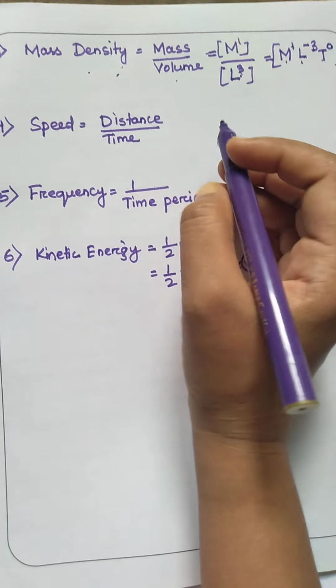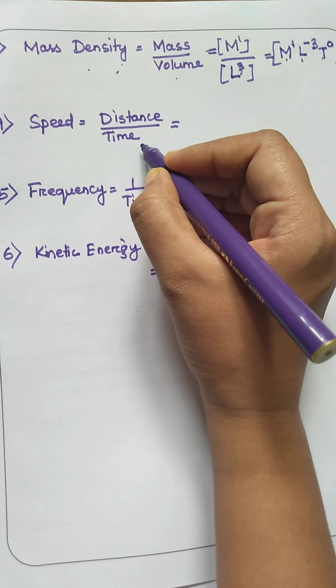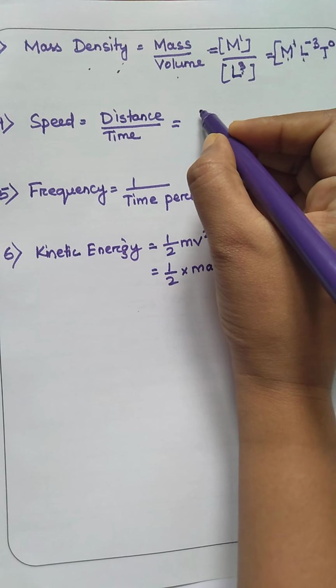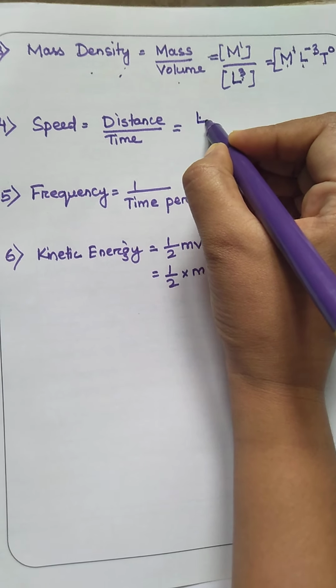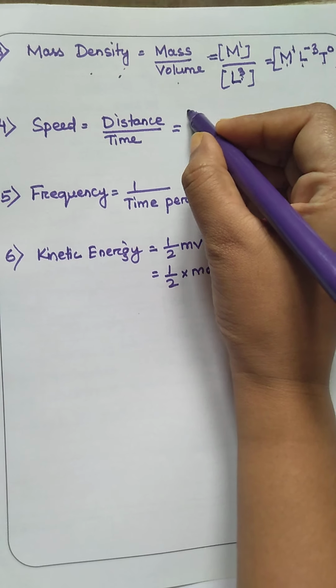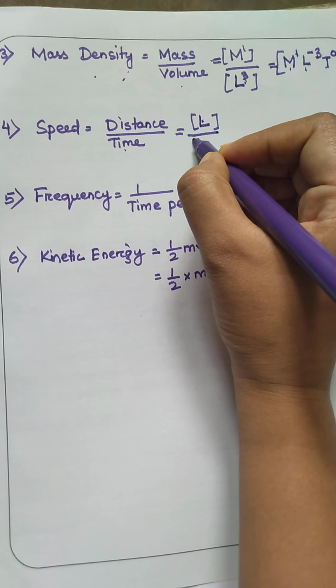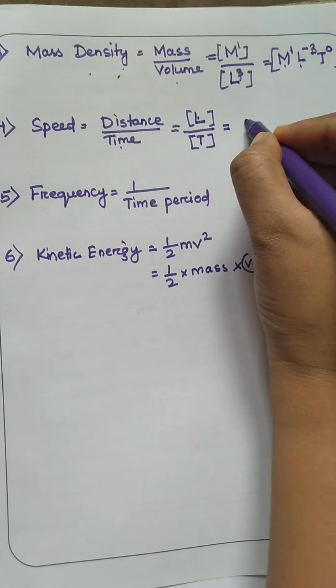Let us see speed. Speed is equal to, we know, distance by time. So distance is measured in length, measured in meters, which is the unit of length. So I will write for distance L. Again for time I will write T. So what will be the dimension now?